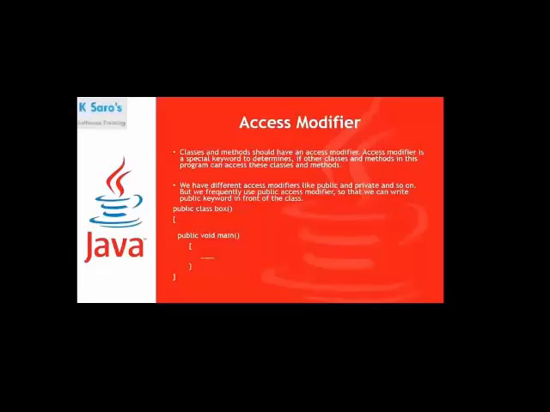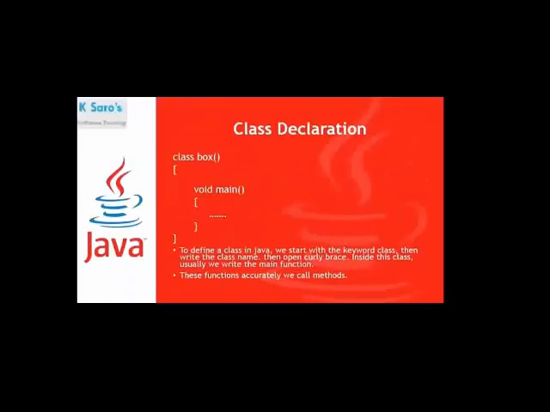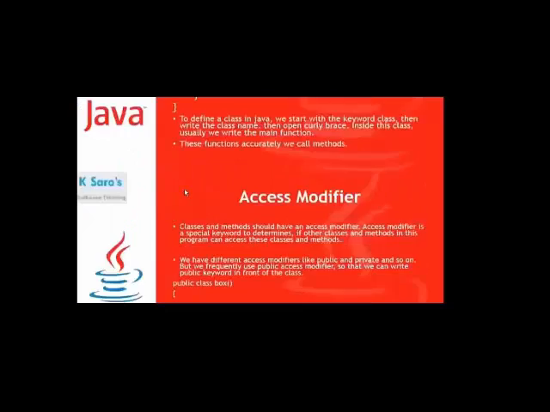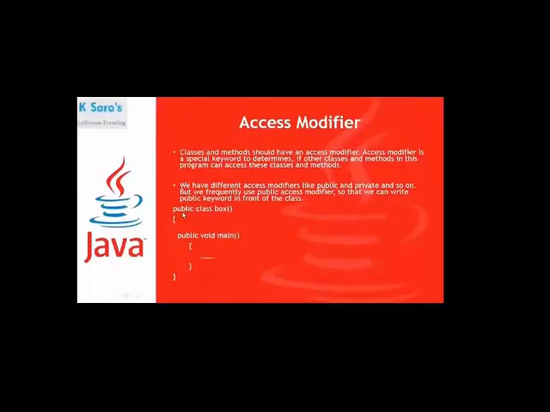Usually here we have written class name, and then after the open curly brace, void main. This is the syntax we have written. Now before this class, in front of the class, I'm going to write public. Like that, for the main method also I'm going to write the public keyword, that is the public access modifier. The syntax is public class name.